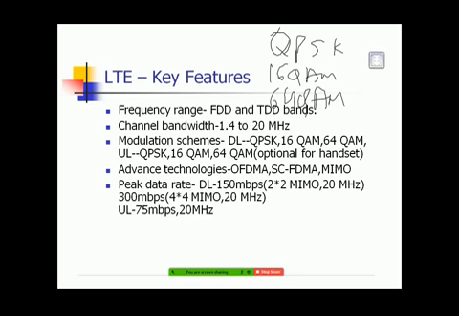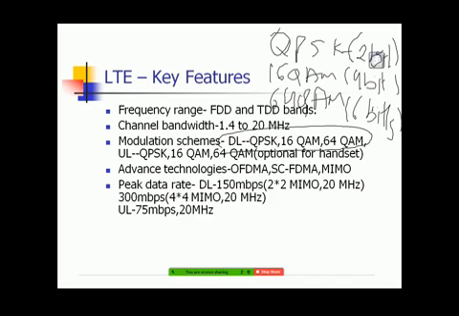64 QAM modulation. So QPSK means the data flows with 2 bits per second rate. Here the data flows with 4 bits per second rate, and here the data flows with 6 bits per second rate. So this is all of the modulations. Okay. Okay, sir. So here in download, in downlink direction, these modulations are used, and in uplink direction, these modulations are used.